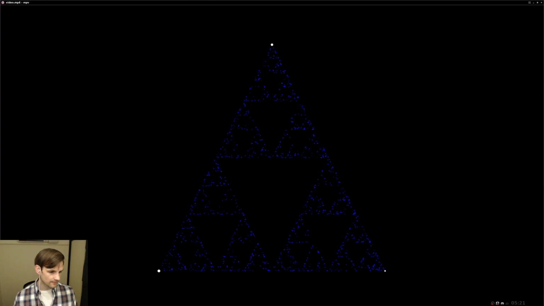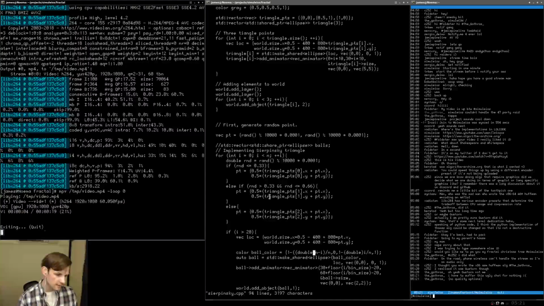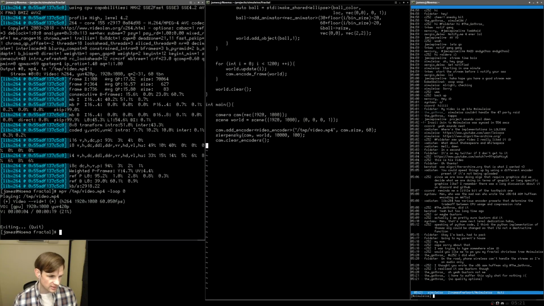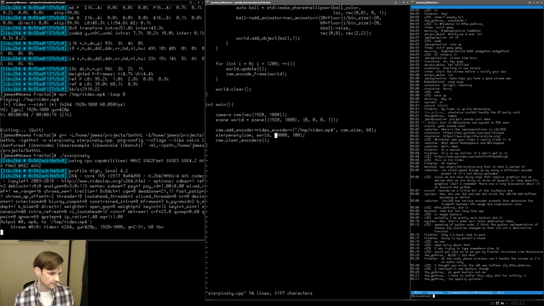So let's go ahead and take a look at MPV. Okay, there we go. So we go from blue to red. Now the question is, should we modify the color based on location? I'm actually kind of okay with this. I like the blue to red. So let's go ahead and modify this one more time. We're going to go down here and double the number of points that we're running with. So let's do 2. Let's write this, go into G++, and then run ./sierpinski, and give it a second to run.